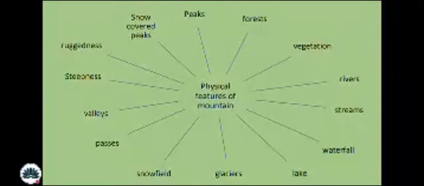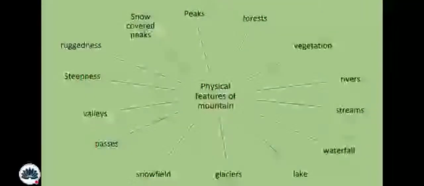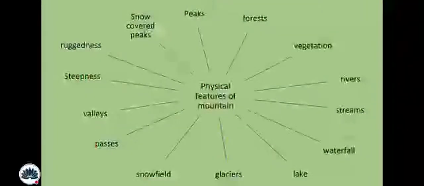So the physical features of mountains, you are required to memorize this. The physical features of mountains are forests, peaks, snow-covered peaks, ruggedness, steepness, valleys, passes. What do valleys and passes mean? I'll be clarifying that. Snowfields and glaciers, because of the cold temperature. As it is a highland having high altitude, the temperature is cold. Rivers, streams, vegetation, waterfalls, and lakes. Waterfalls during the summers bring the hazard of floods.